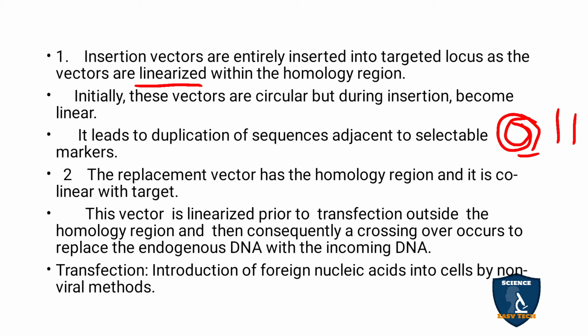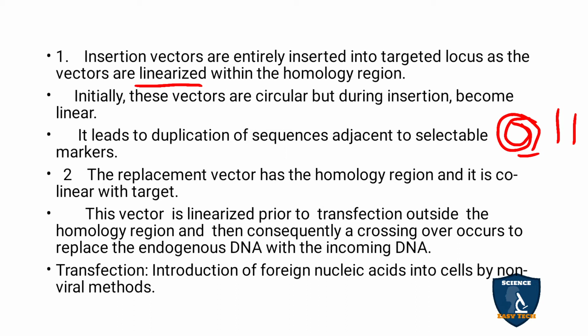Okay. Now we see the second type, that is replacement vectors. It has the homology region and it is collinear with the target region. In insertion it forms a duplicate copy, but here it is replacement. For example, in captainship in IPL, there are two players, and one team was very weak due to his captaincy. So the captain can be replaced because of an injury or anything.